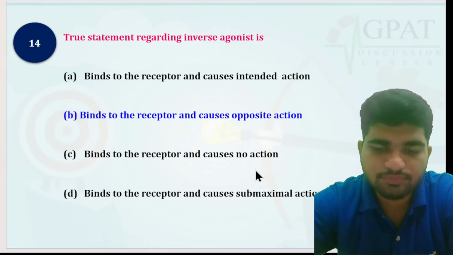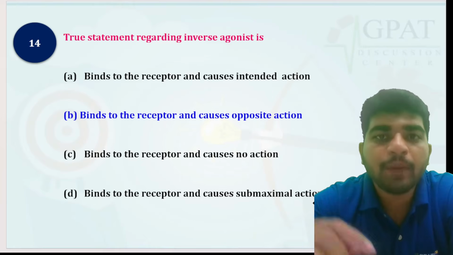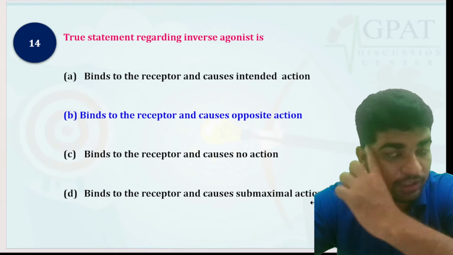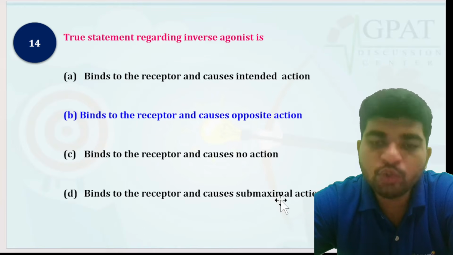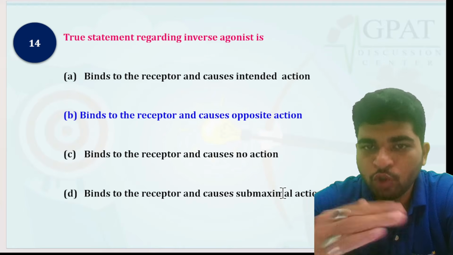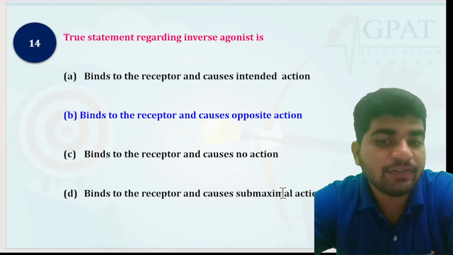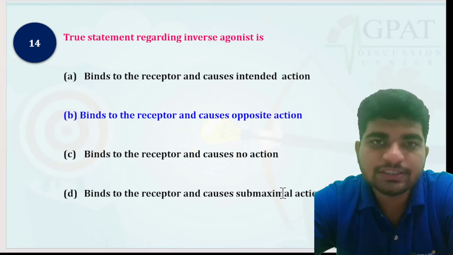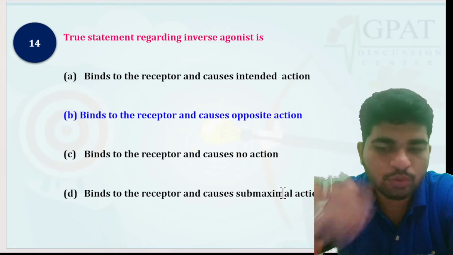Binds to the receptor and causes submaximal action, between 0 and 1, is a partial agonist. It does not have the same action as an agonist, but it has some action like an agonist, lower than the agonist. So the intrinsic activity of a partial agonist may vary between 0 and 1.